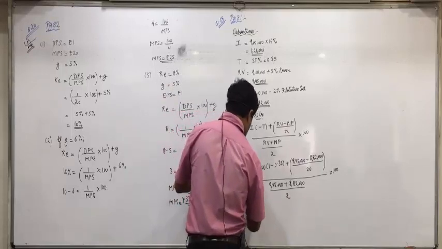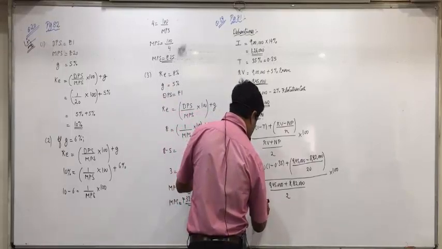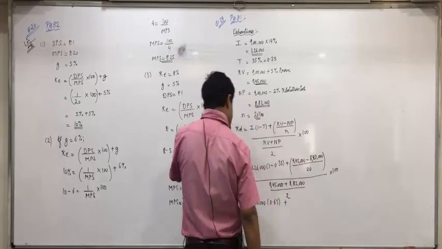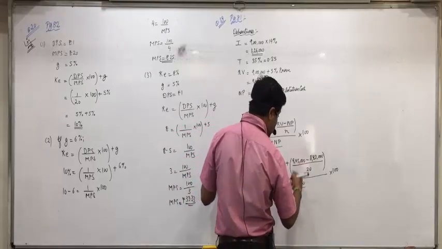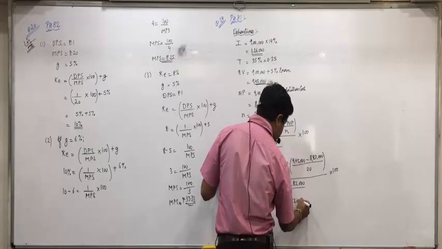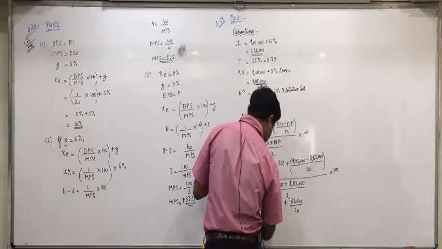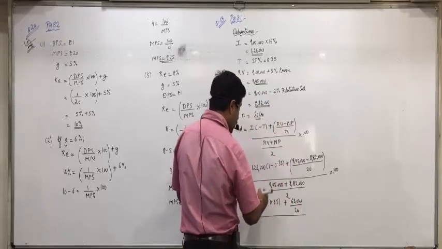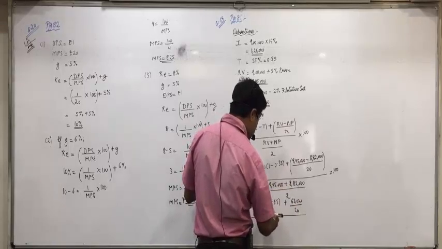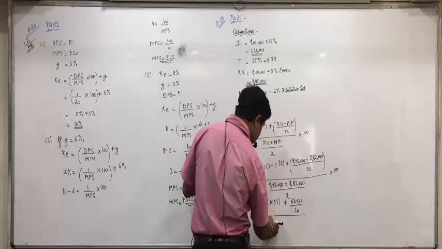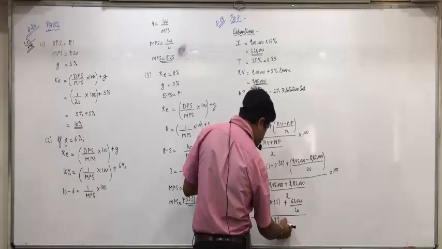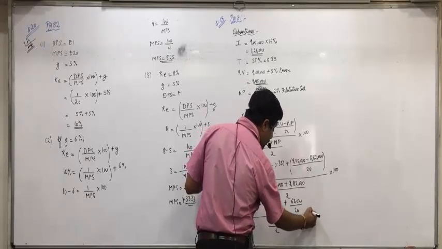Okay, so 1,26,000 into 0.65 plus 9,45,000 minus 8,82,000 is 63,000 divided by 20, whole upon 9,45,000 plus 8,82,000, that is 18 lakh 27,000 divided by 2 into 100.